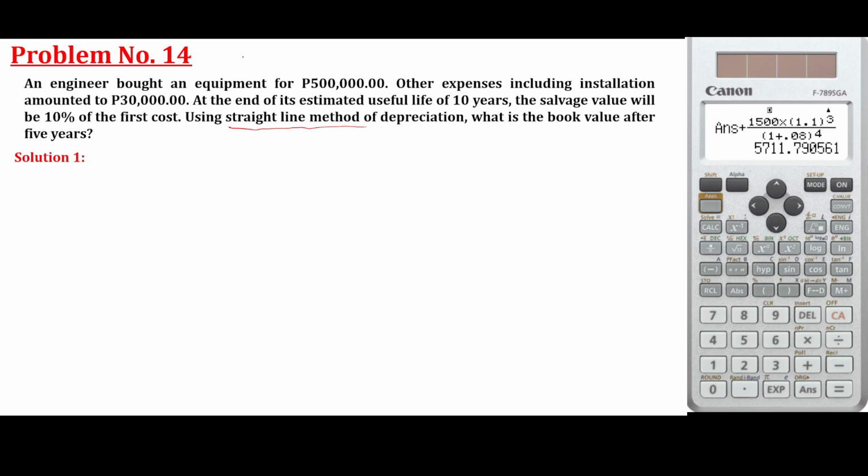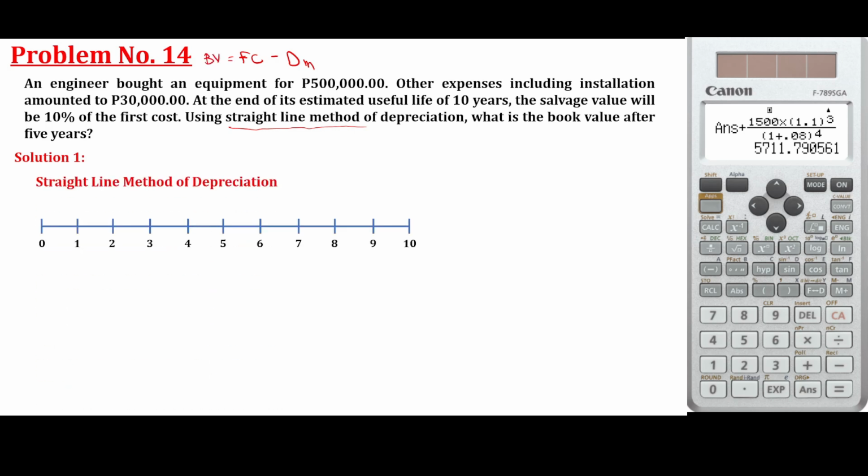When you say book value, that is the value at that time. That is just the first cost minus the total depreciation for 5 years. Okay, that is the book value. So let's draw the flow chart.